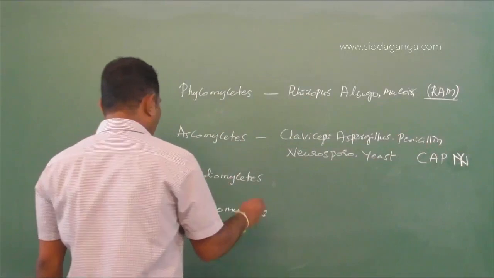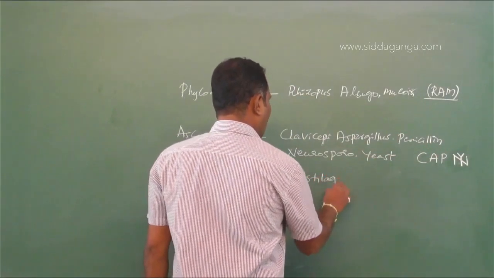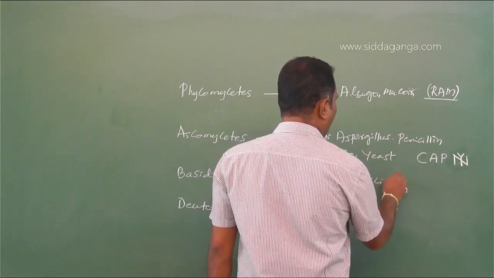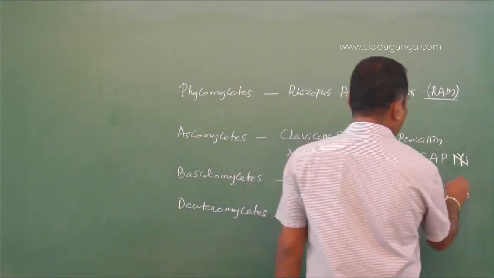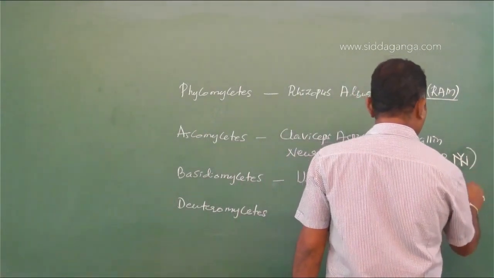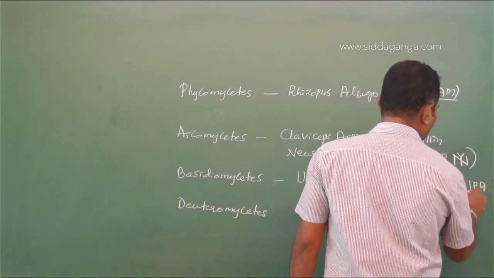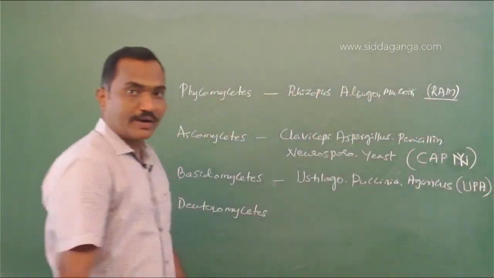Then next you have Basidiomycetes. In this you have Ustilago, Puccinia, and Agaricus. So this you can remember as UPA, United Progressive Alliance, the UPA government.